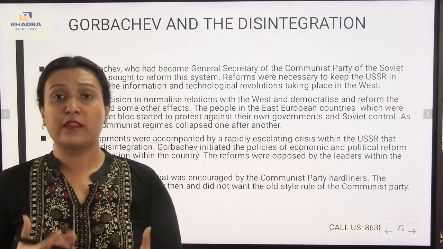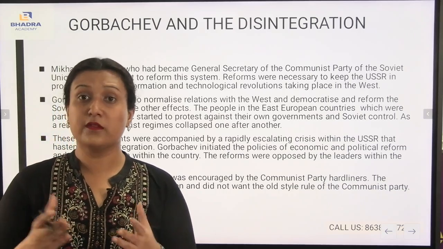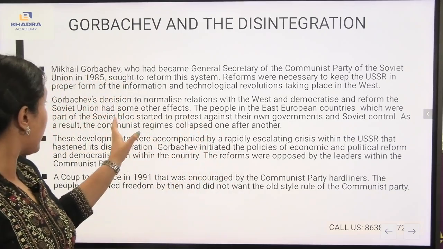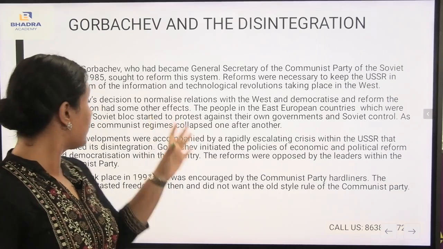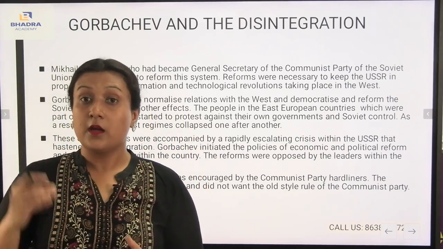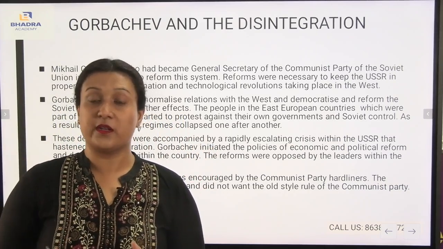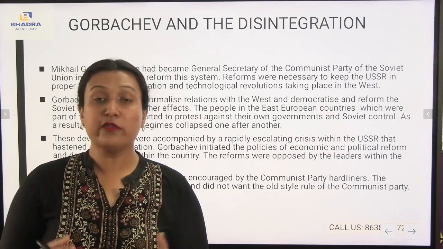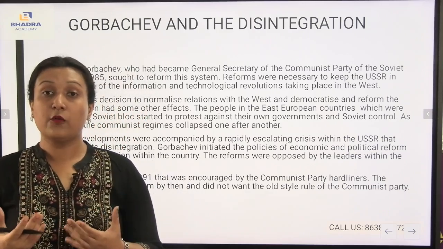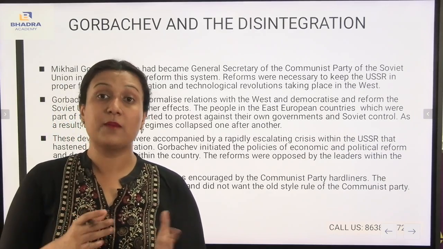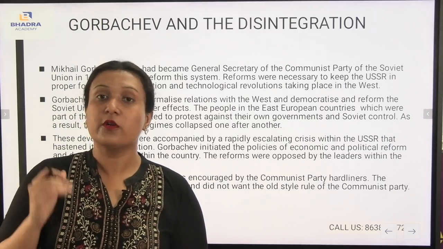Now, as to normalizing relations with the West, Gorbachev thought of making relations with the West so that they could improve themselves. They also thought of bringing reforms with the influence of the West, but the people of the East European countries protested against their own government. They protested against the USSR. You see here Michael Gorbachev. Michael Gorbachev wanted to bring some reforms in his own country, but he failed because the people of the East European countries protested against him.